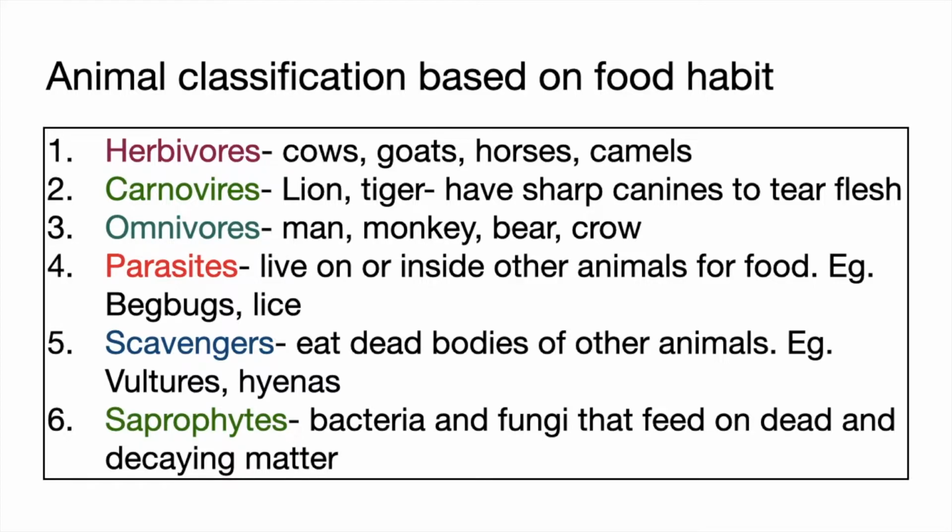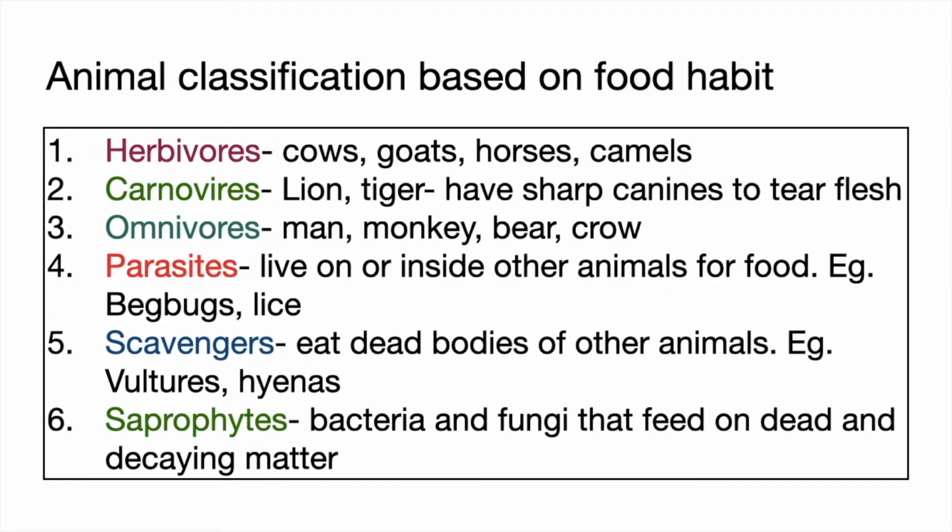Omnivores eat both grass and meat. Examples are man, bear, monkey, and crow. Parasites live on or inside other animals for food. Examples, bed bugs and lice. They live outside. They're called ectoparasites. And the parasites that live inside the body, examples are tapeworm and hookworm.